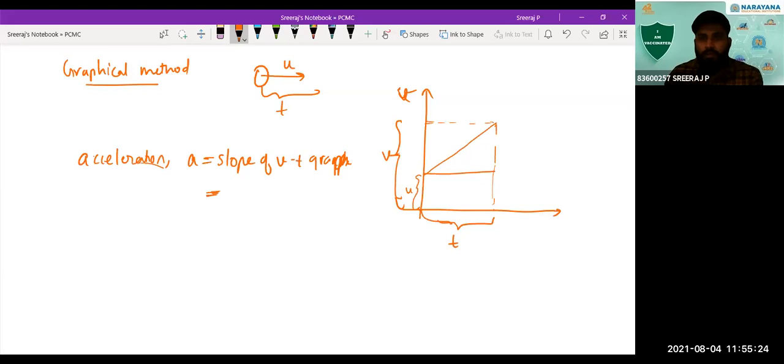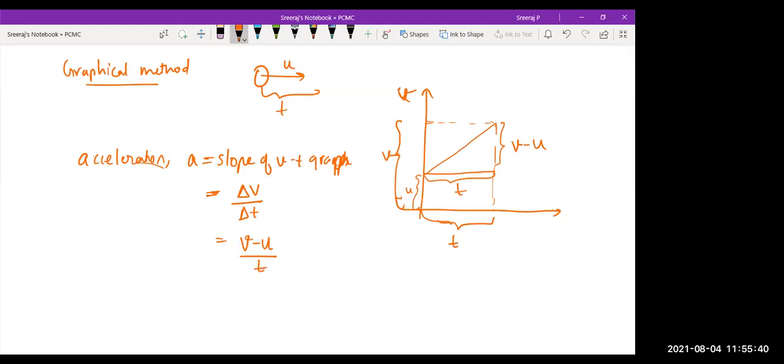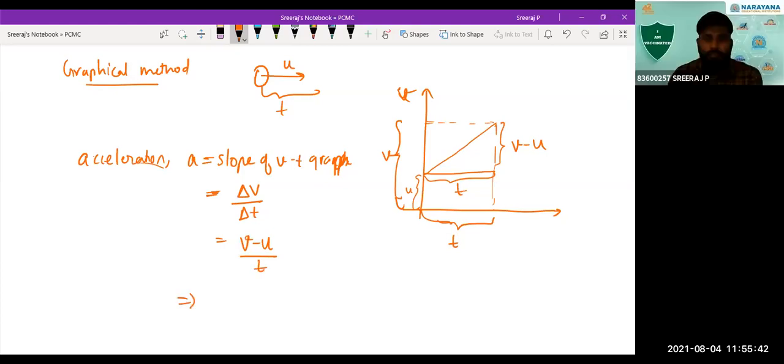How do you find the slope for this curve? The slope is given by this value, which will be v minus u, and this is t, as you can see. So the slope is delta v by delta t, which is nothing but (v minus u) by t. So we got a is equal to (v minus u) by t, which gives you v is equal to u plus at. That's how graphically you derive this equation.